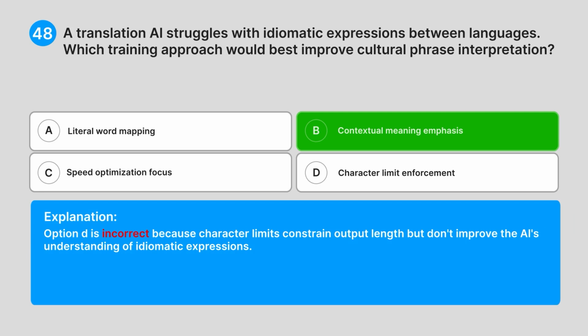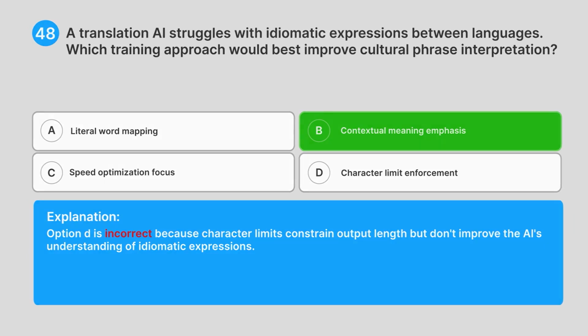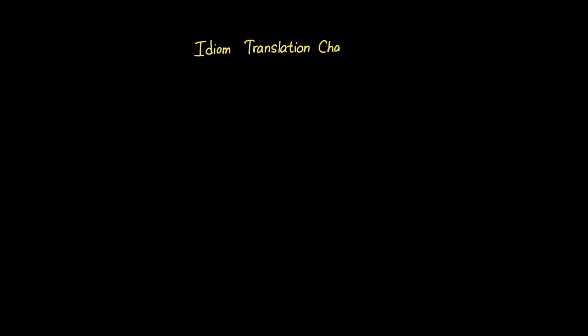Option D is incorrect because character limits constrain output length, but don't improve the AI's understanding of idiomatic expressions. Translation AI, struggling with idiomatic expressions, needs contextual meaning emphasis to capture the true essence of cultural phrases. Idioms are linguistic puzzles where literal translation destroys meaning entirely.